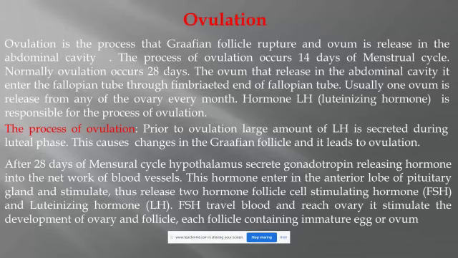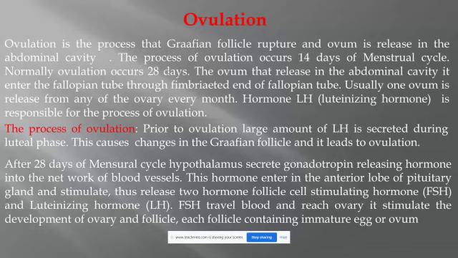This process generally occurs on the 14th day of the menstrual cycle. So in females who show a normal menstrual cycle, that means 28 days, ovulation takes place on the 14th day of the menstrual cycle. But in the remaining females, the menstrual cycle is not regular. Sometimes it increases up to 35 days, or sometimes it decreases to below 14 days or below 10 days.